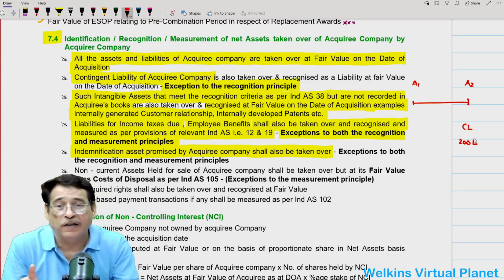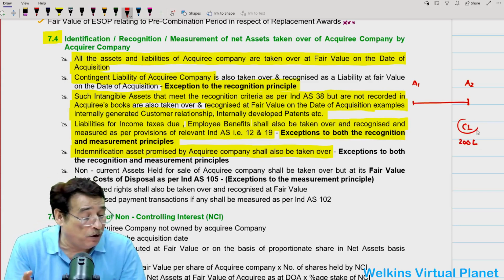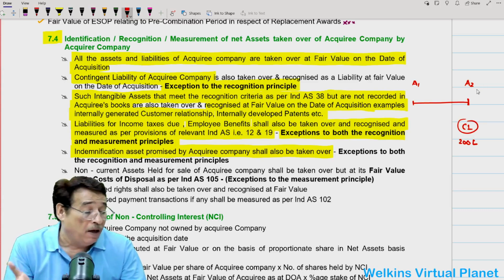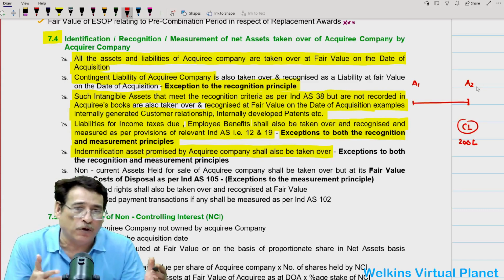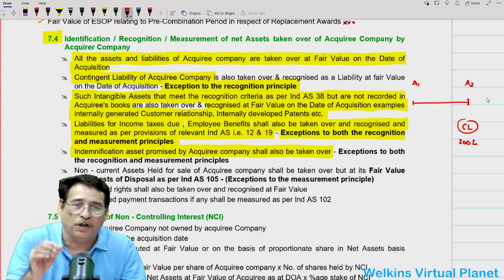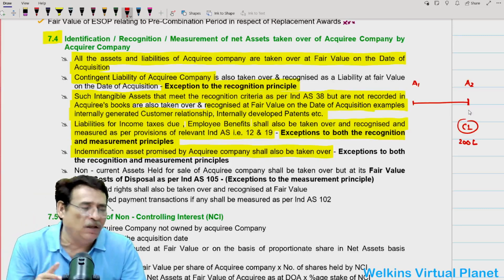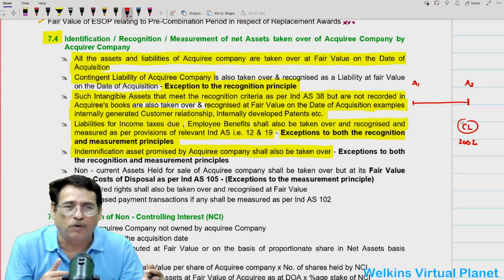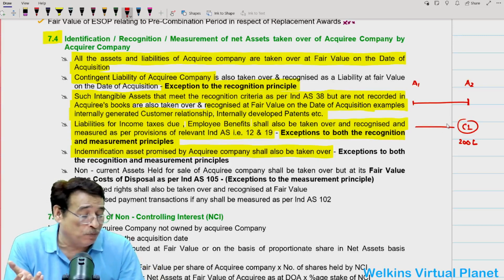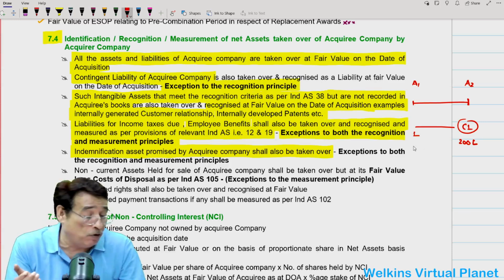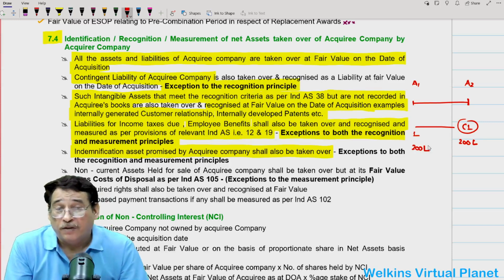So quite obviously, just a moment ago, I told you, even though it is a contingent liability, as per the books of A2, quite obviously they haven't recorded it within the balance sheet, but it must be noted. They must have noted it down as a sort of note. But we will have to assume this liability and we will record it as a liability. So we have taken over their liability, let us say at 200 lakhs. Correct?